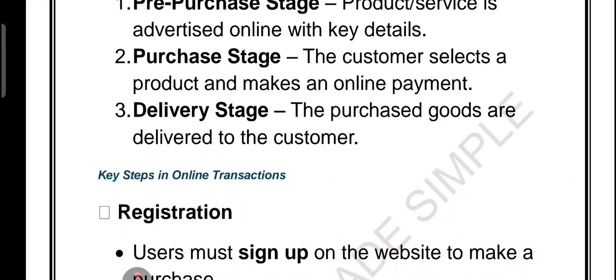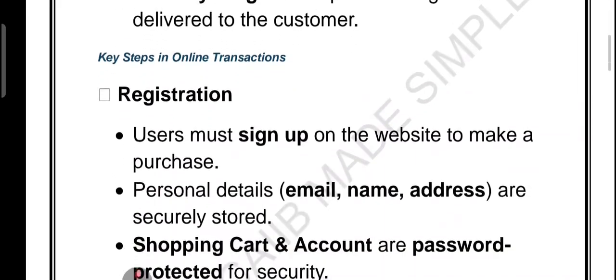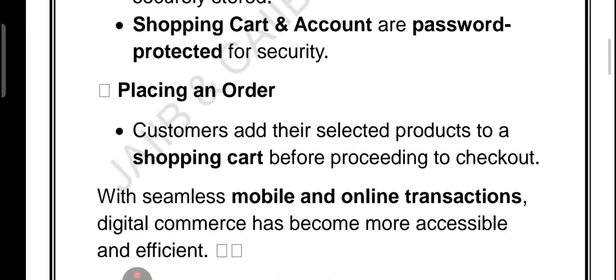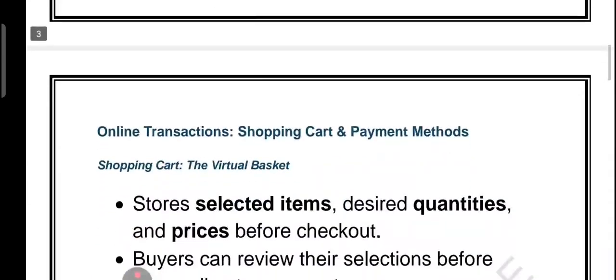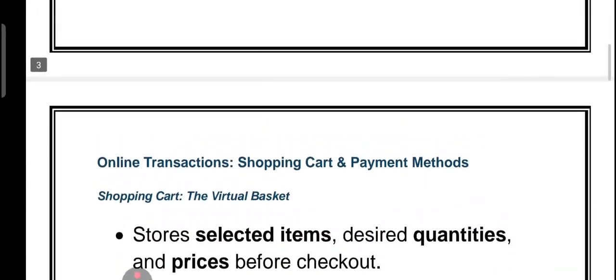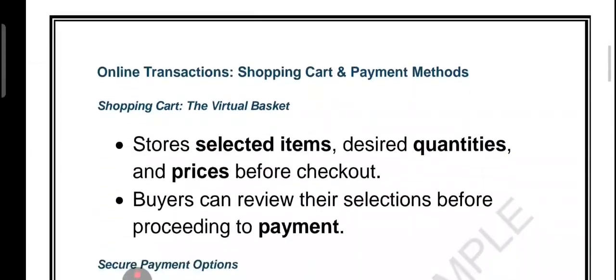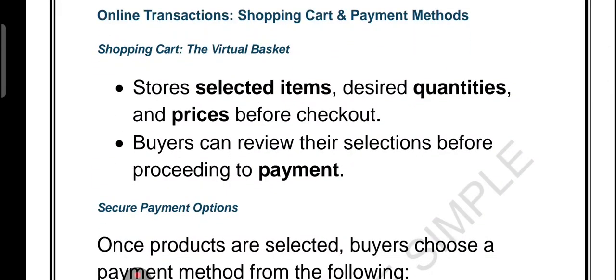And yes, there are three main steps involved in every online transaction. The first is registration, which means you create an account on the website, adding your email, name and address. Then we have placing an order, which means once you find a product you like, you add it to the shopping cart, and this cart keeps track of all the items. And the third step is payment. You choose how you want to pay: credit card, debit card, UPI, net banking.